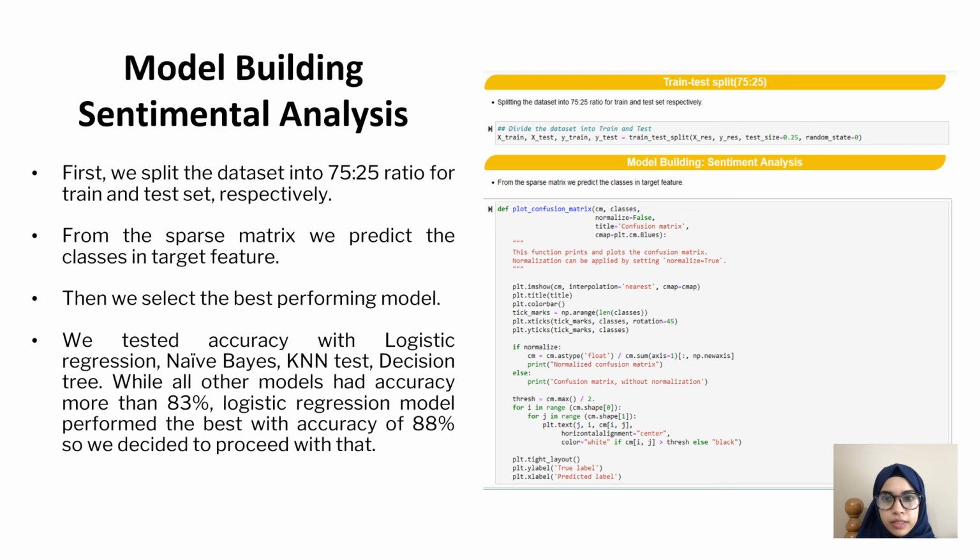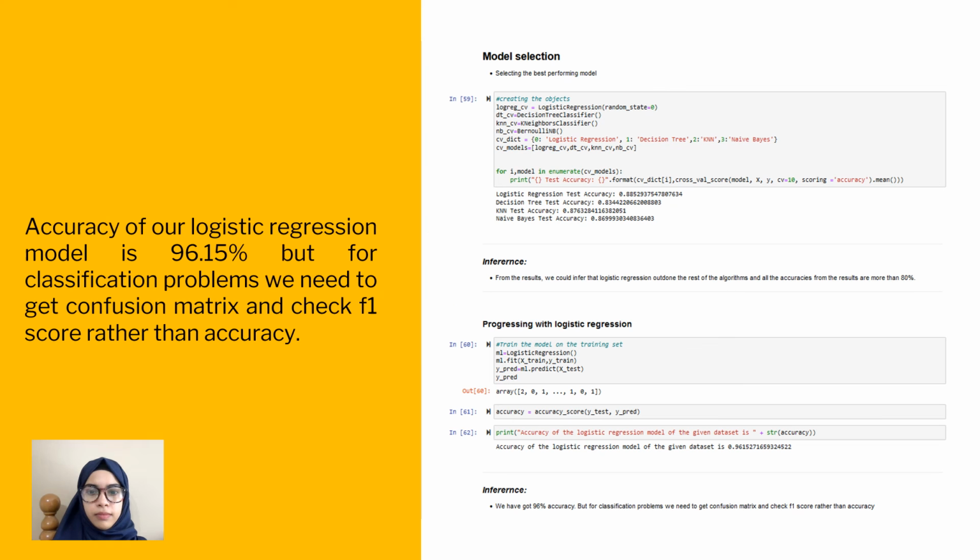Good evening, Professor. My name is Meenaz Hashmi and I will be explaining the sentiment analysis. For this, we split the dataset into a 75:25 ratio for the train and test sets. From the sparse matrix, we predicted the classes in the target feature and we tested the accuracy of the model with logistic regression, naive Bayes model, KNN, and decision tree. While all the other models had an accuracy of more than 83%, the logistic regression model performed the best with an accuracy of 88%, so we decided to proceed with that.